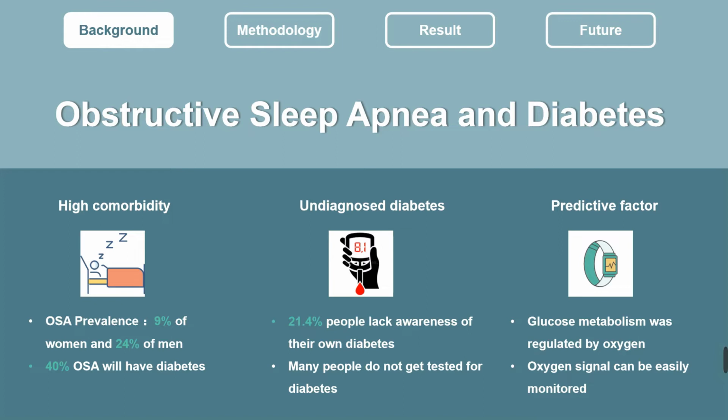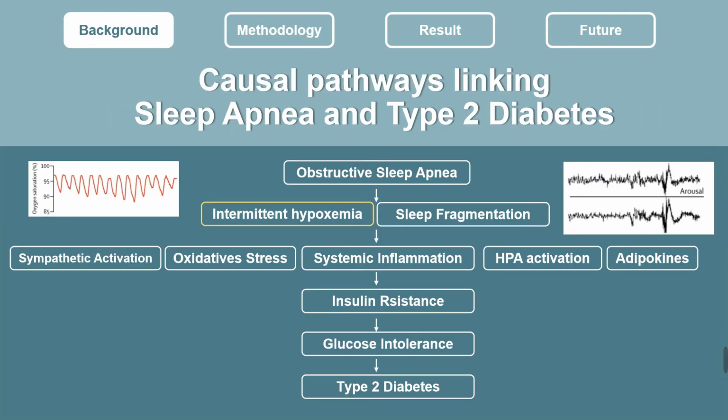However, due to the need for invasive blood tests for the diagnosis of diabetes, many OSA patients with potential diabetes have not received enough attention. Therefore, a non-invasive and portable diabetes prediction method is necessary.